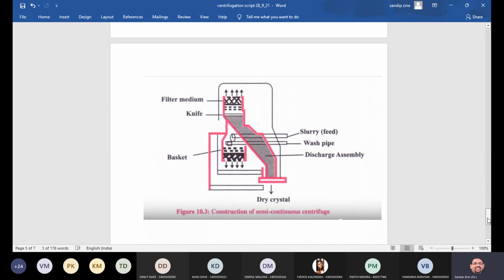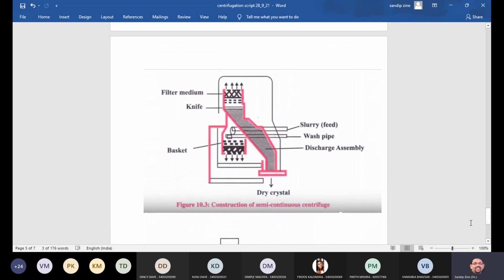Then the third point that we will talk about is the construction of the semi-continuous centrifuge. You are observing here a basket we are using, this is the knife for cutting, this is the filter medium, and this is the slurry feed. This is the wash pipe, and this is the oral discharge assembly. Whatever we are getting will be the dry crystals. So this is the construction of the semi-continuous centrifuge.